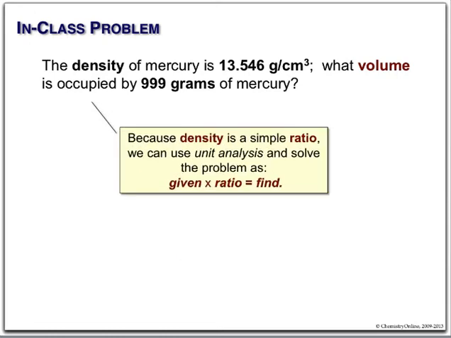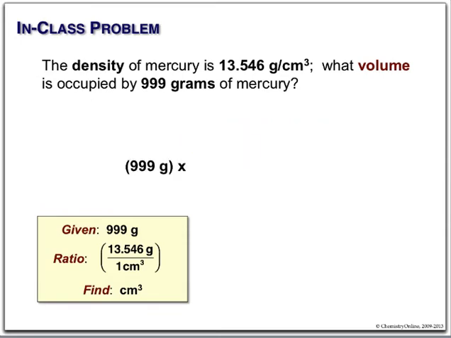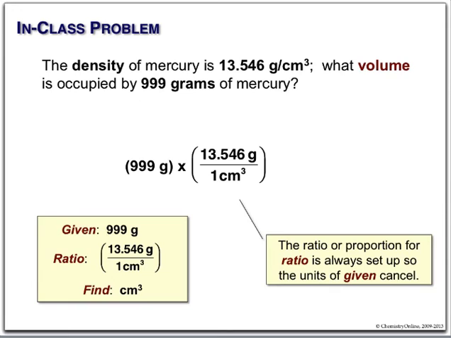If we solve this using our algorithm, we're going to use our density as our ratio. Our given is our mass of mercury. Here's our given. We put in our ratio. But we realize that the units of given must appear in our denominator of the ratio. So we're going to invert this. Now we can cancel. And of course we get the same result.